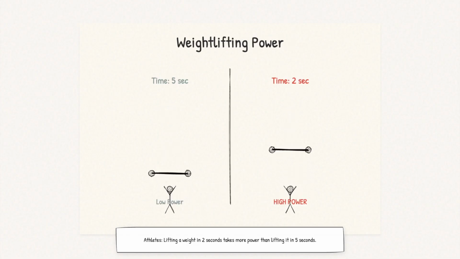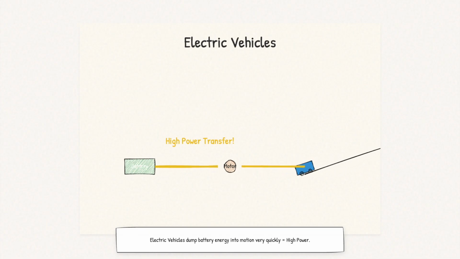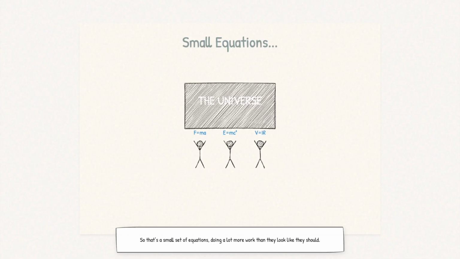Athletes care about power. A weightlifter who lifts 200 pounds in 2 seconds has more power than the one who lifts it in 5 seconds, even though they did the same work. Electric vehicles have high power electric motors that can accelerate quickly, transferring battery energy to kinetic energy at a high rate.